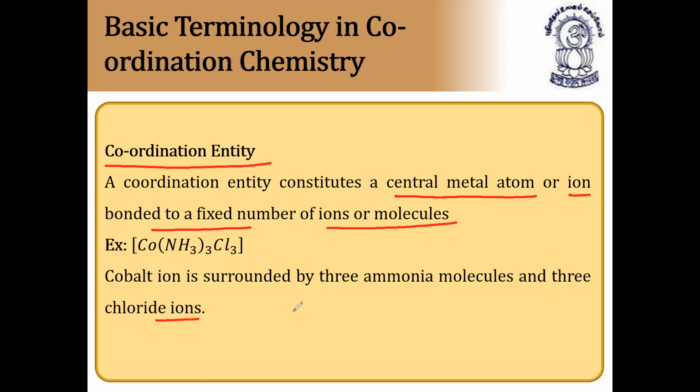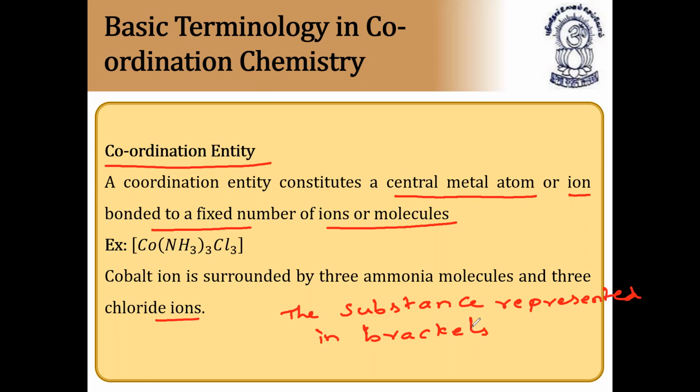We can say the substance represented in square brackets is called a coordination entity. Very, very important.